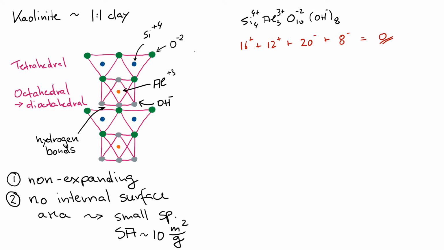However, the kaolinite clay may have a cation exchange capacity because some of the charges on the edges may not be fulfilled at all times. So for our kaolinite mineral, we have the face and we have edges.